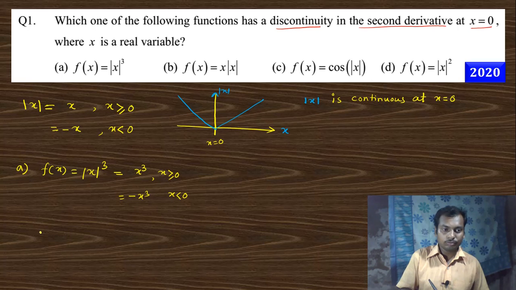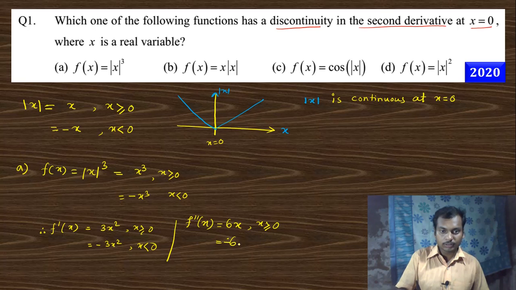Now if you take the derivative of f of x, you get 3x squared for x greater than or equal to 0, and minus 3x squared for x less than 0. Now I want to find the second derivative, then we get 6x for x greater than or equal to 0, and minus 6x for x less than 0.